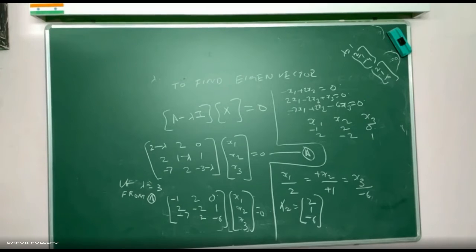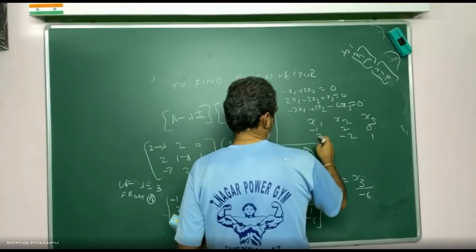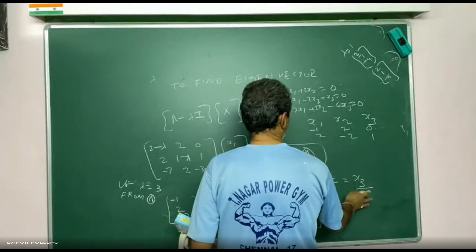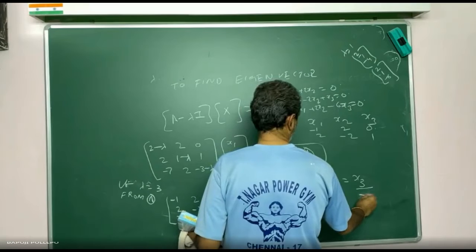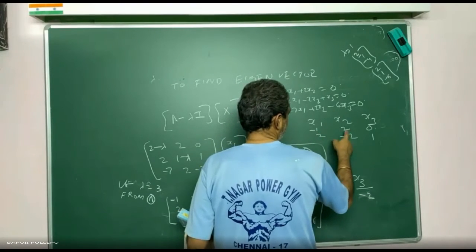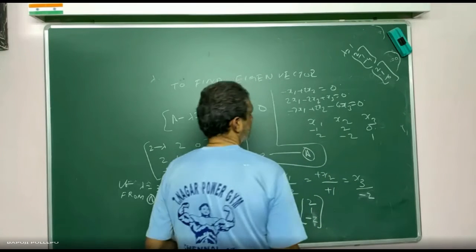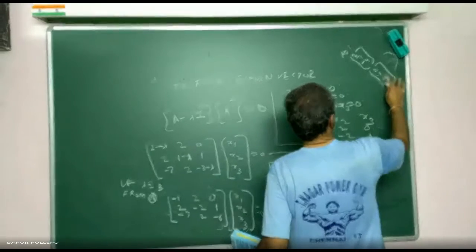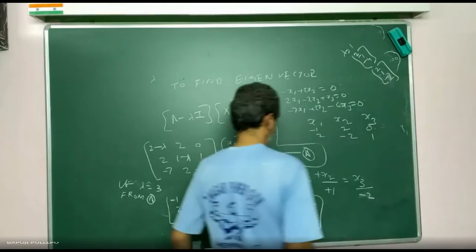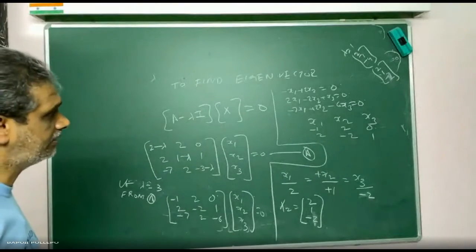Sorry, this is not 6. Minus into minus is plus, again 4. So 2 minus 4 is what? -2, correct? AD minus BC. So 2 minus 4. Correct, sir? Check it, don't write it down blindly. You also check. Now clear?